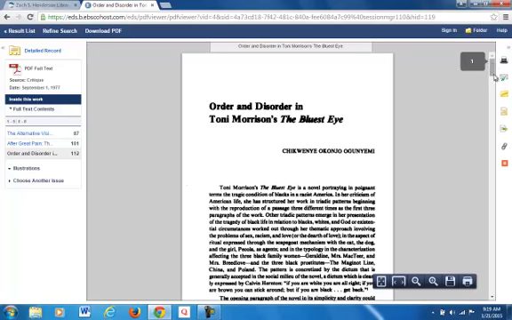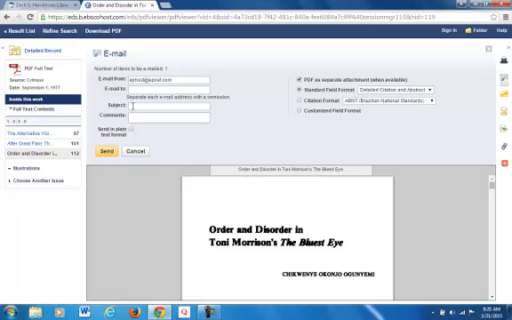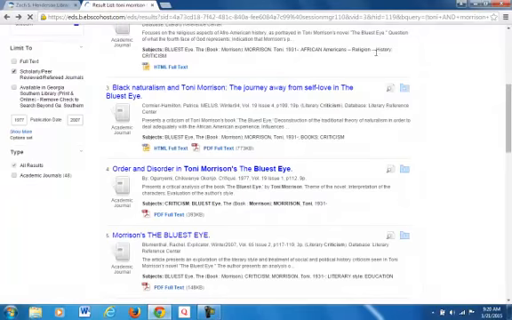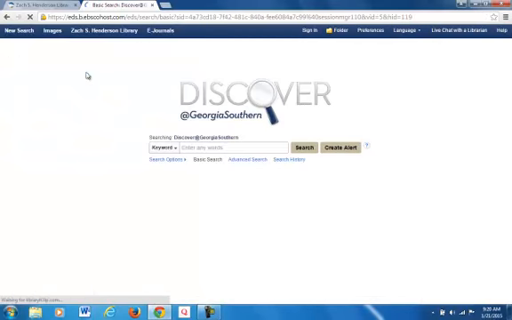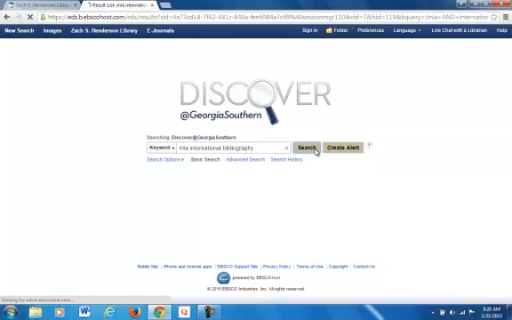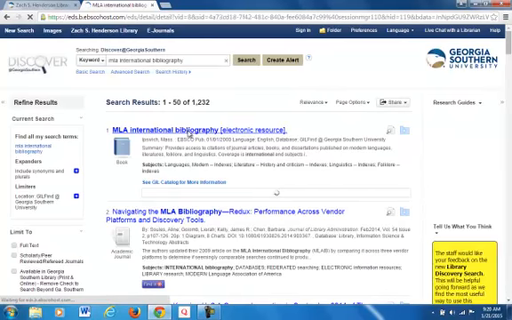I would read through it a bit, just scroll through here, and then find a way to save it. So, I would email it to myself and type in my address, and I would send that off. The next place I'm going to look is the MLA International Bibliography, and go through that.